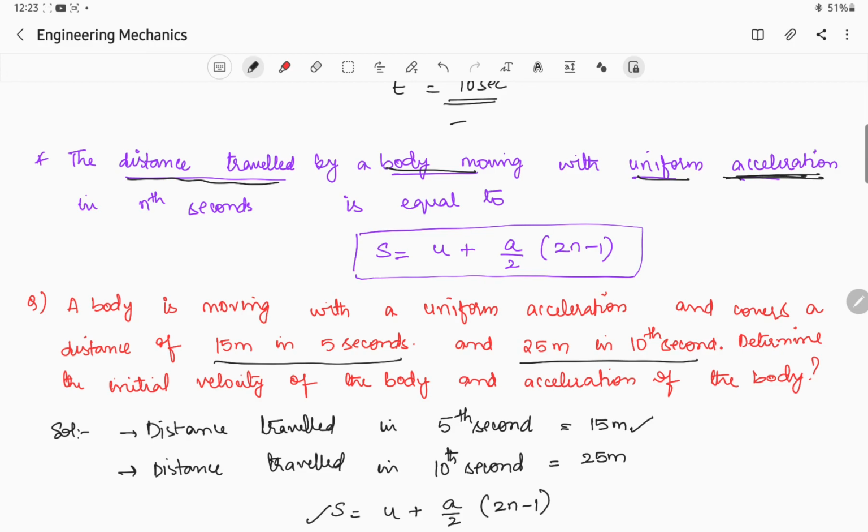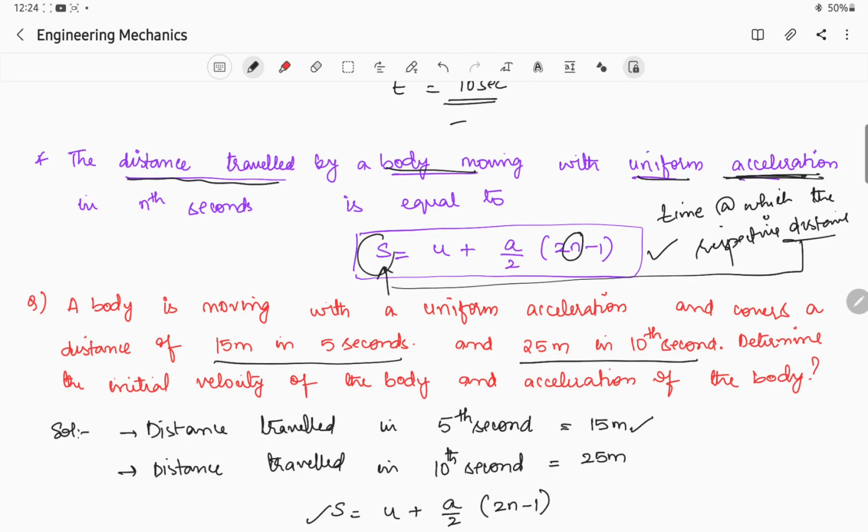If the body is traveling with uniform acceleration, then s is equal to u plus a by 2 into 2n minus 1, where n is the time at which the body has traveled the respective distance, and that distance is our s.